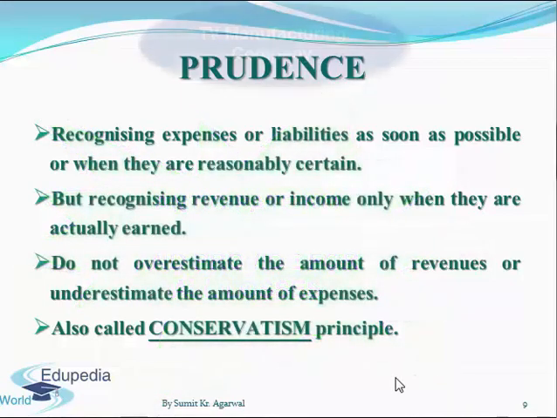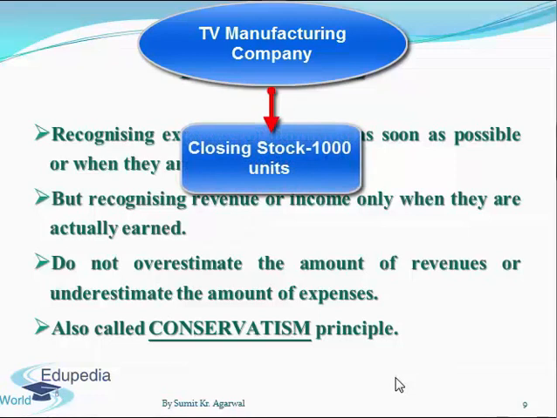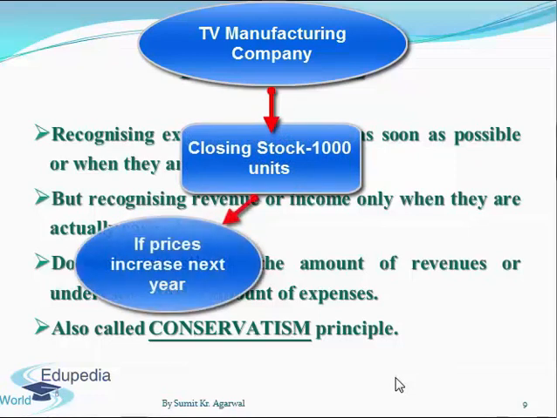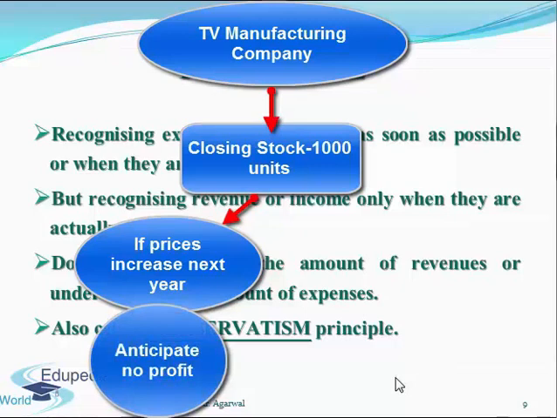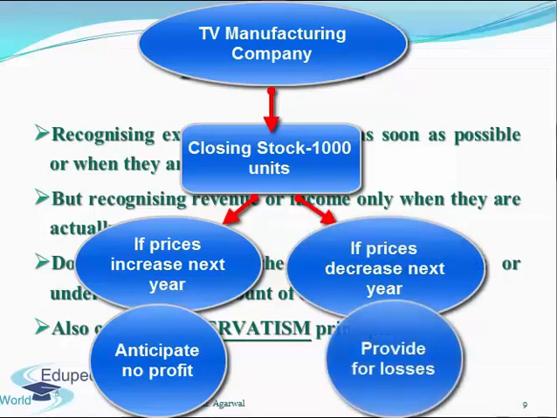For example, in a TV manufacturing company, at the end of the accounting period, they have 1000 units of TV in their stock, and there is news that the prices of the TV sets will be increased. But while preparing accounts, they should not take this anticipated gain into consideration for reporting in accounts. On the other hand, if there is news that the prices of the TVs will go down, then definitely they should consider this information and value the stock of 1000 TVs accordingly.